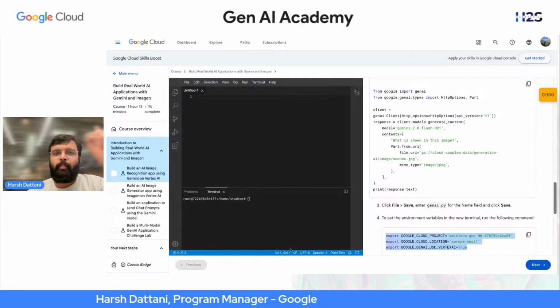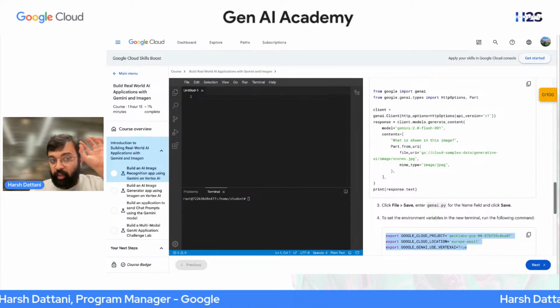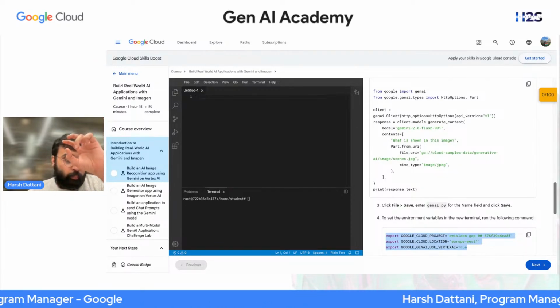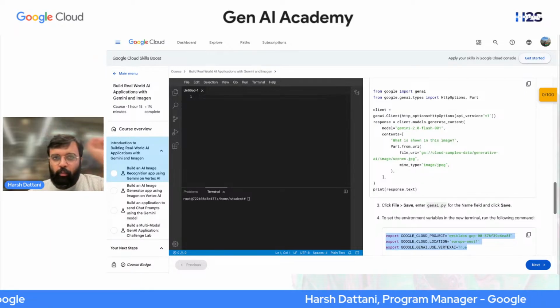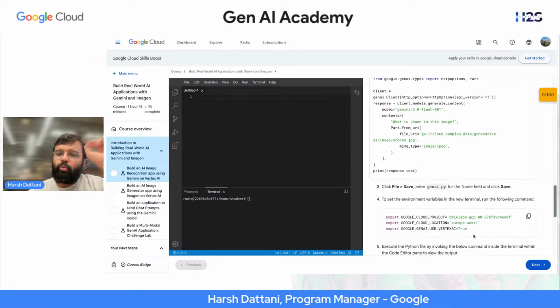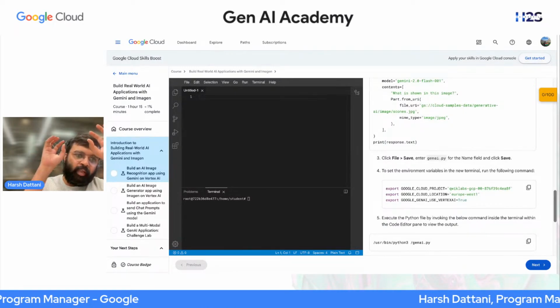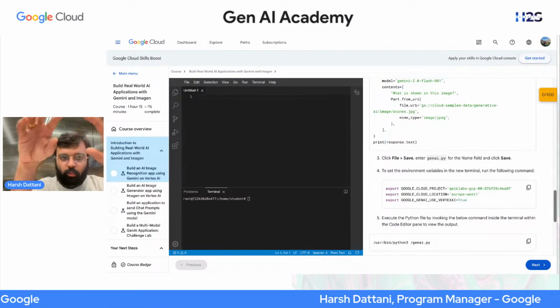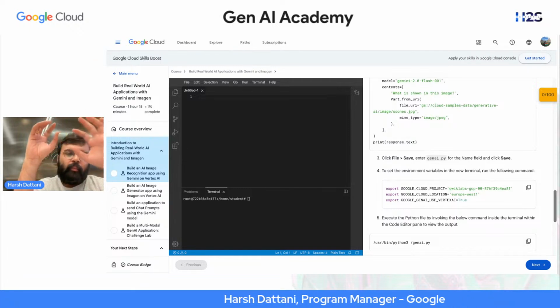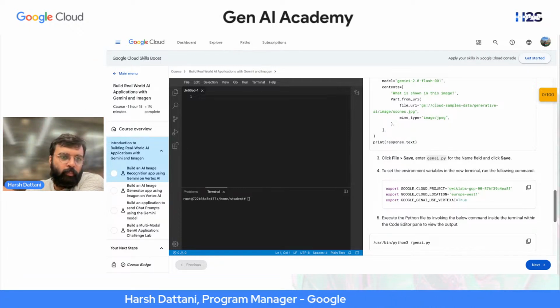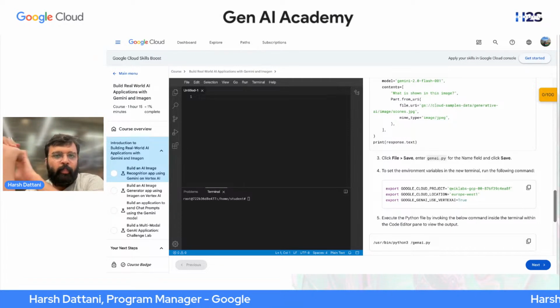So I told you, first step is to connect our piece of code with Google Cloud, Vertex AI on Google Cloud platform. How we will connect is, we need to pass environment variables so that we can establish the bridge between our machine where our code is running and the Google Cloud platform, where Vertex AI is hosted, right?